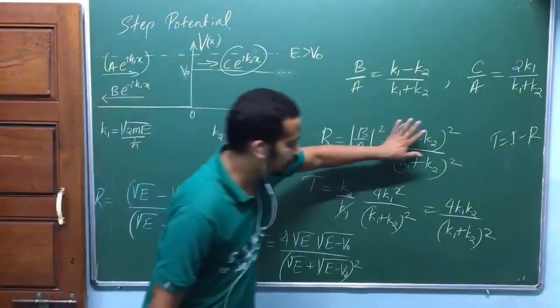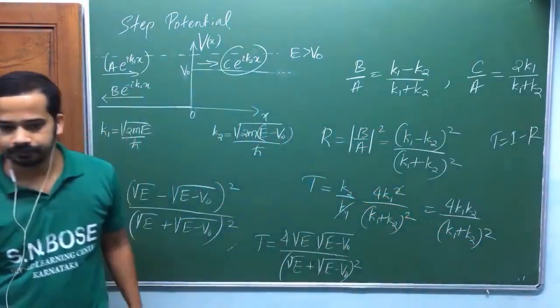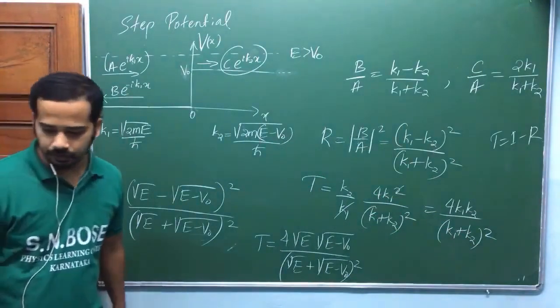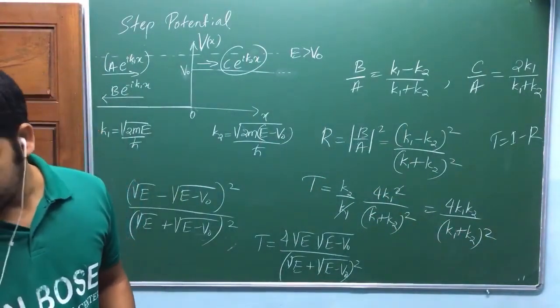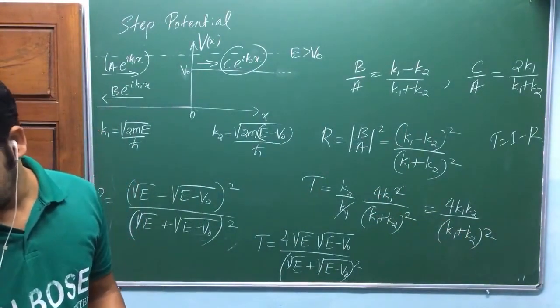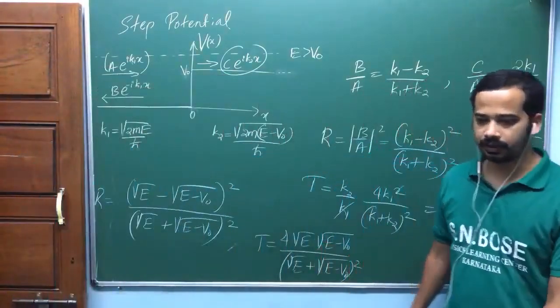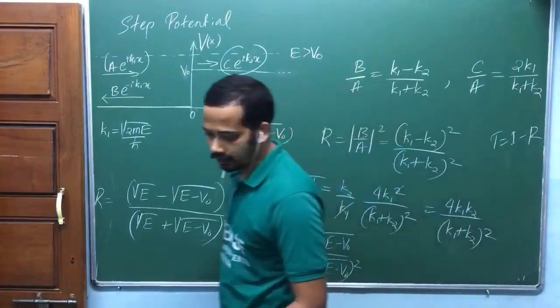Now I hope this formula makes more sense. You may need this in the exam. In the GATE exam, sometimes they ask direct formula-based questions. I'll tell you how to list out all formulas during the GATE exam.